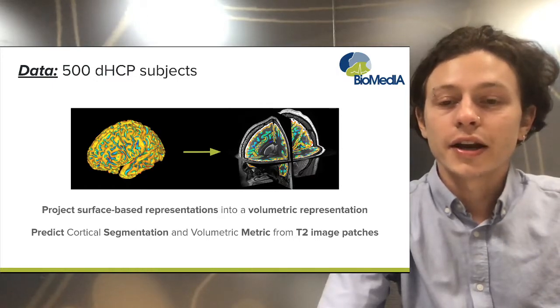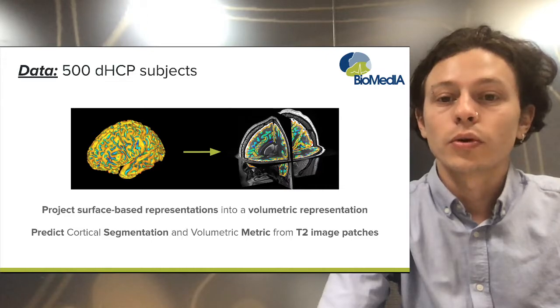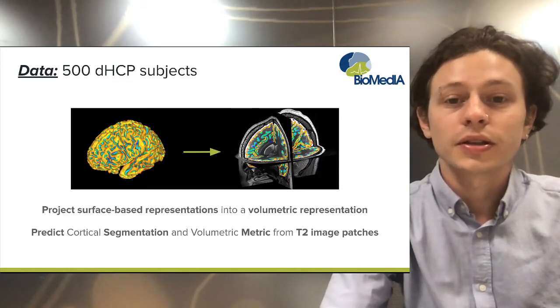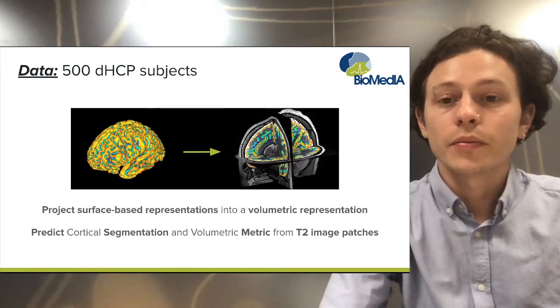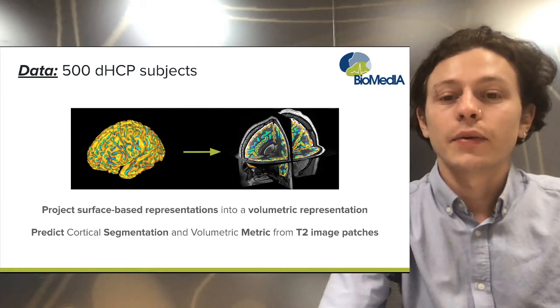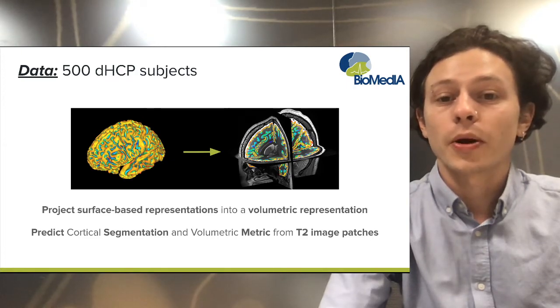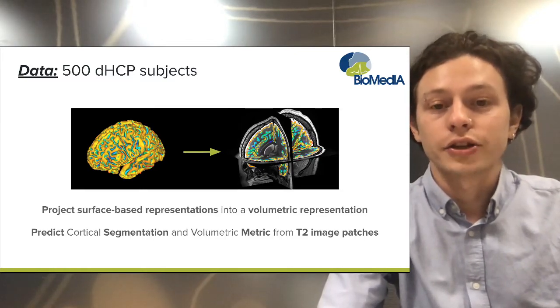400 subjects used for training, 50 for validation and 55 for testing. During training we sample class balanced 64 by 64 by 64 voxel patches from each subject's volume pair, and we test on the entire volume of an image using a 3D sliding window approach. We conduct our experiments to predict two different cortical metrics, thickness and curvature.